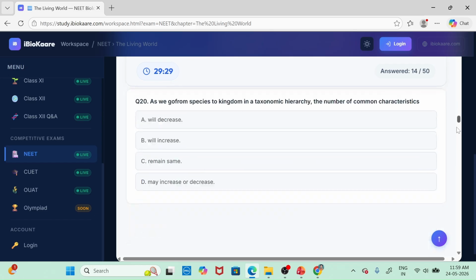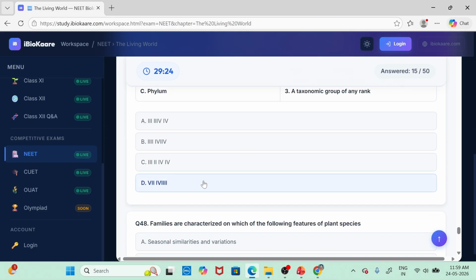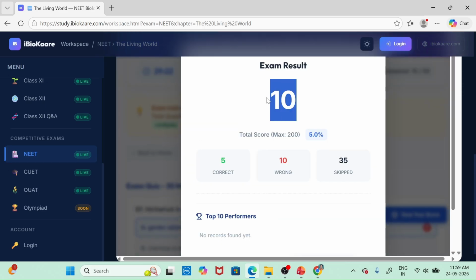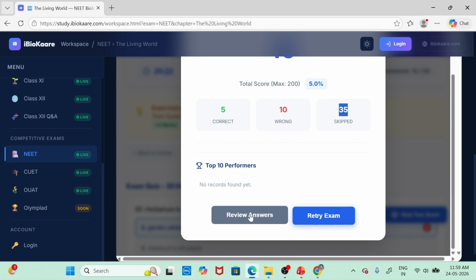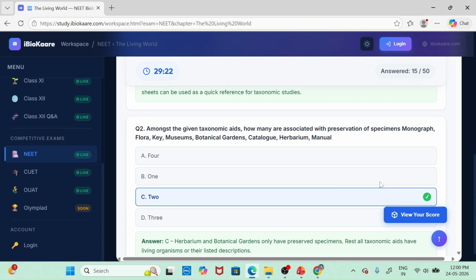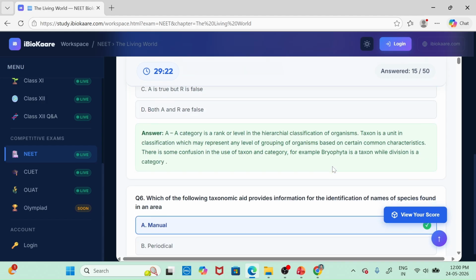After clicking everything, you simply move down, and then you submit. You'll know your marks, how many are correct, how many are wrong, and how many are skipped. Also you can review your answers. You get the answer with solution. So it will benefit you for every chapter. It will be easier for you to practice, all on one platform.